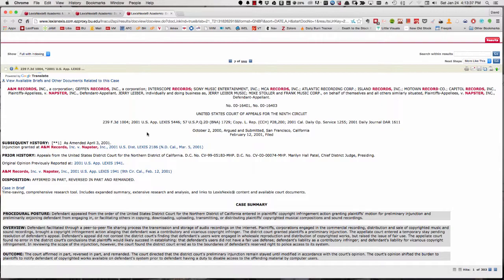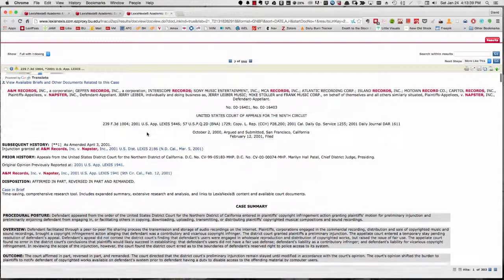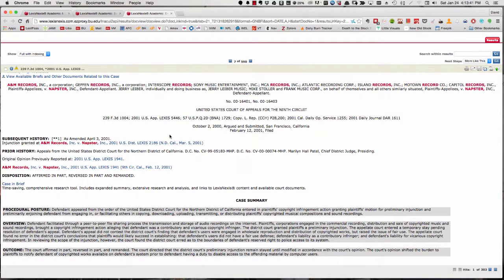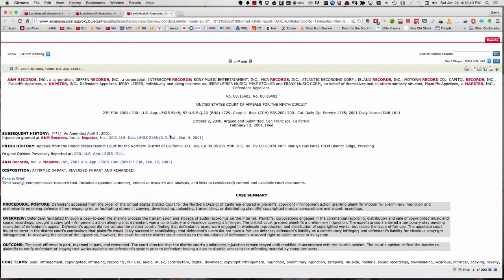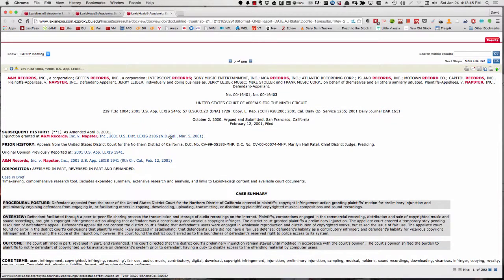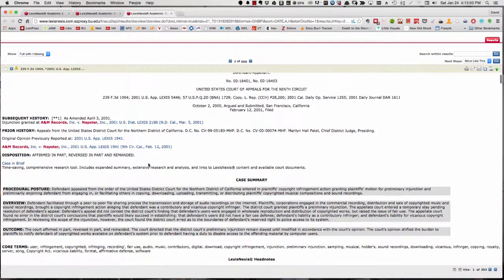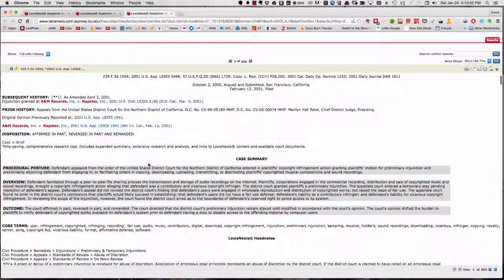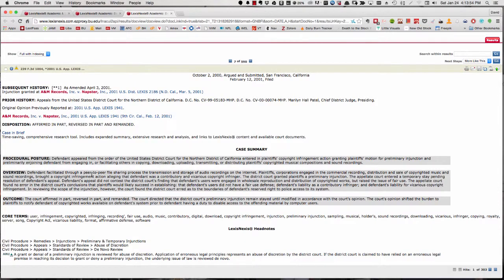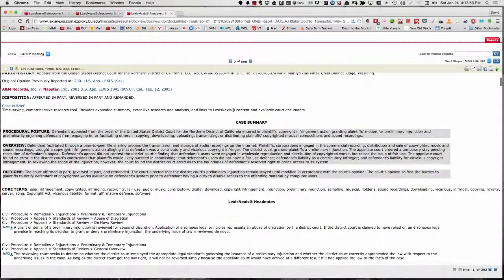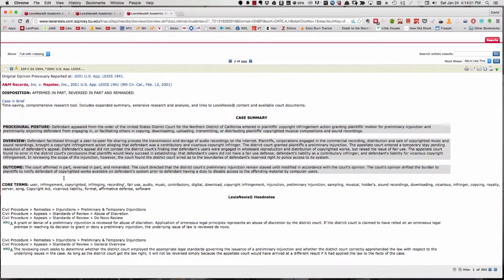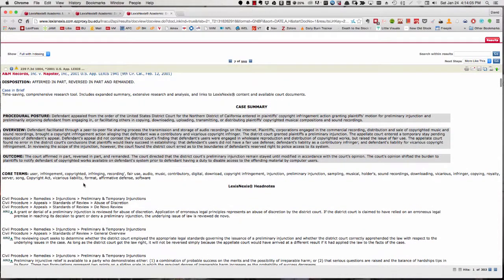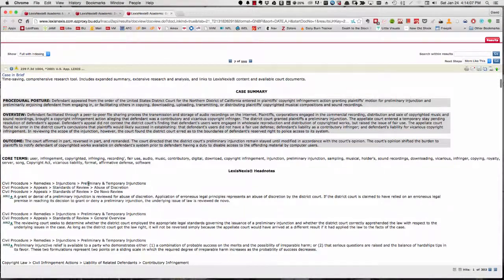And here's the decision. You'll notice right away that this version of the case contains much more information than the Google Scholar result. It contains explanations of the procedural posture and claims, an overview of the case, a brief statement of the outcome. It contains a list of core terms that you could use for further research if you wanted to do so.